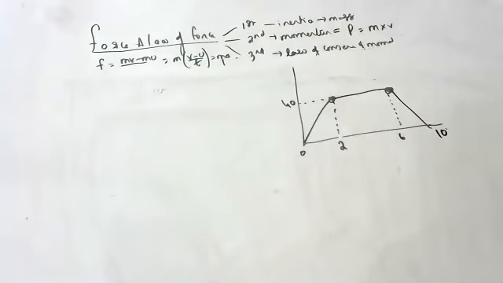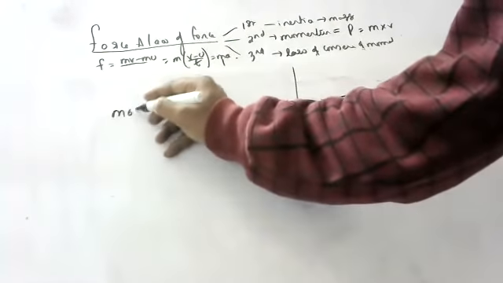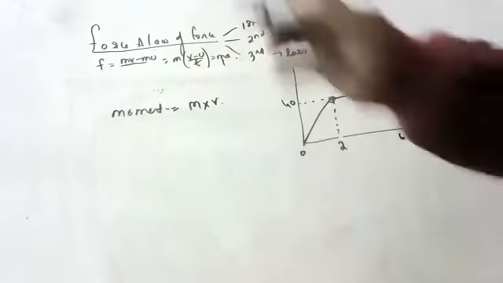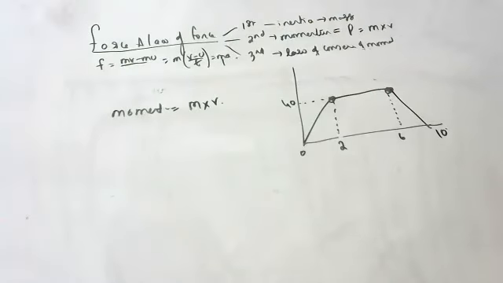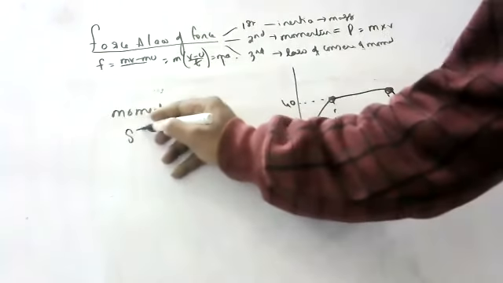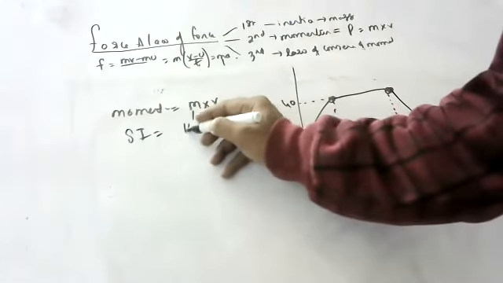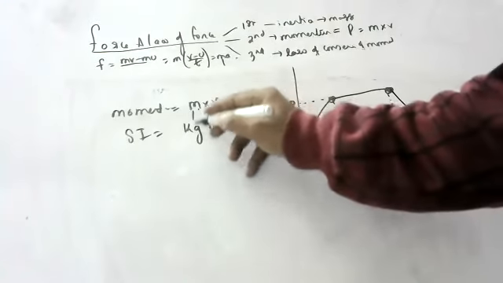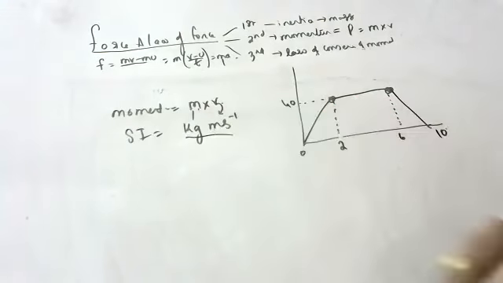Question. First question, define momentum. Who will define momentum? Momentum is the product of mass and velocity. Momentum is what, children? Product of mass and velocity. What is the SI unit of momentum? Kg meters per second. This is kg, this is meter per second: kg meter per second.